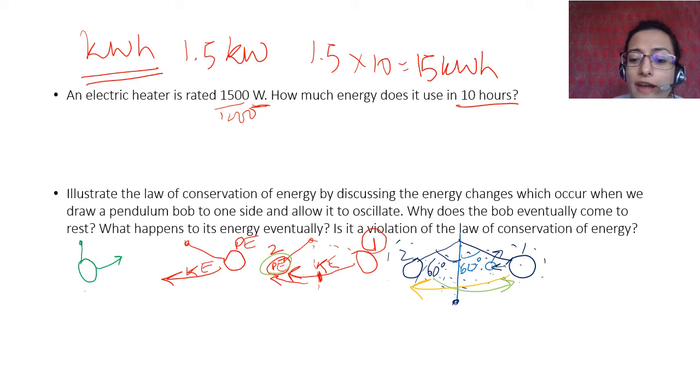So why does the bob eventually come to rest? Because it is interacting with the air particles, and therefore it is transferring its energy to those air particles by the law of conservation of energy, and finally it has transferred all of its energy to the air particles surrounding it. Therefore the bob eventually comes to rest. What happens to its energy eventually? It is transferred to air particles.